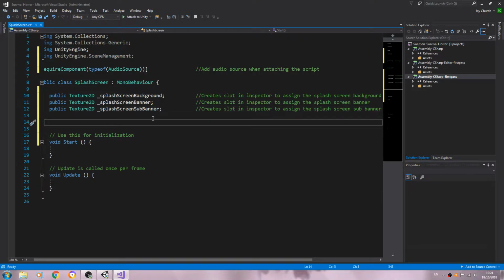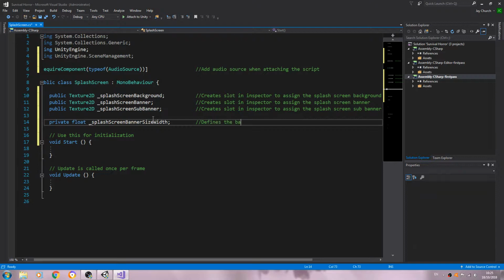Then we'll come below, create a line space, and say of type private float. And yes, these can all be of type private: _splashScreenBannerSizeWidth. Let's close that line off.